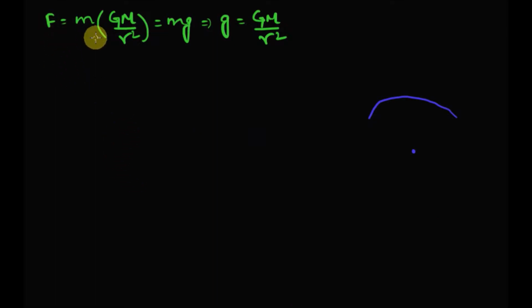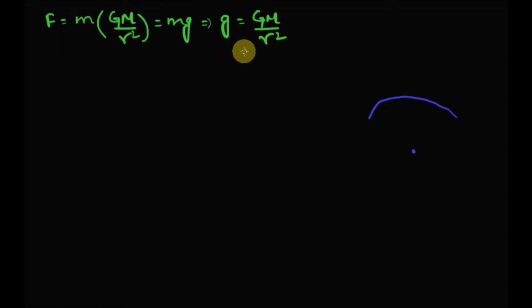Let's rewrite this equation in this form, and we know that our weight is equal to mg, where m is our mass and g is the acceleration due to gravity. So from this equation, the acceleration due to gravity is equal to capital G, which is the gravitational constant, into mass of Earth divided by r square.